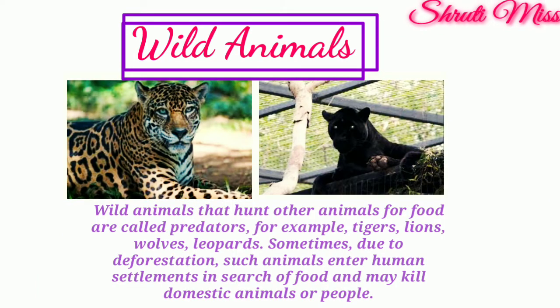Now, the next heading is wild animals. Wild animals that hunt other animals for food are called predators. For example, tigers, lions, wolves, and leopards. Sometimes due to deforestation, such animals enter human settlements in search of food and may kill domestic animals or people. So these are the main points of your chapter.